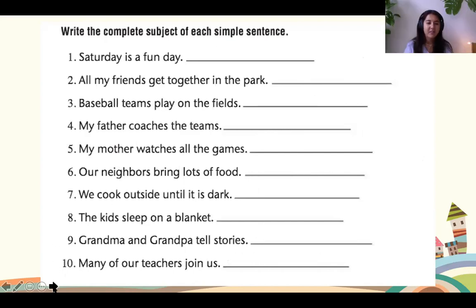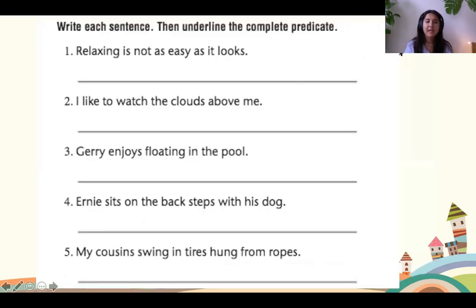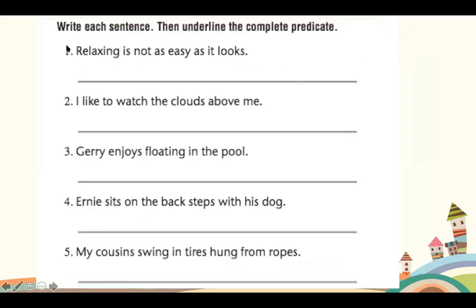Okay, let's move on to our next page. So the next page was page number 3. Have a look here. Write each sentence, then underline the complete predicate. So for this one, you had to rewrite the whole sentence, not just write the predicate. So you write the whole sentence and underline the complete predicate. Okay, number 1, can you please read that for me? Ming Huang. Relaxing is not as easy as it looks. Good job. Which part is the predicate? Not as easy as it looks. Good job. Well done, Ming Huang.